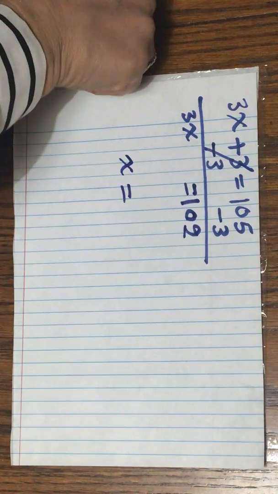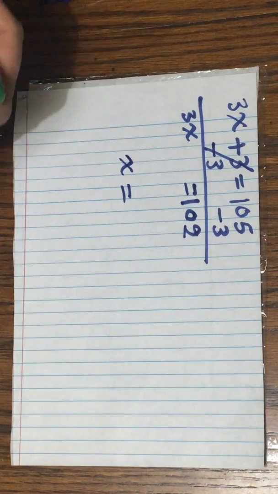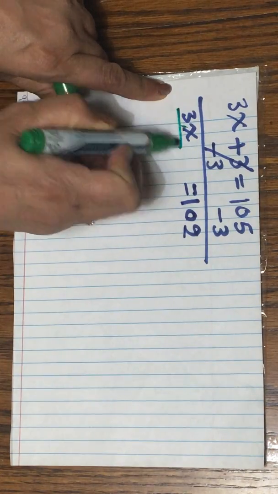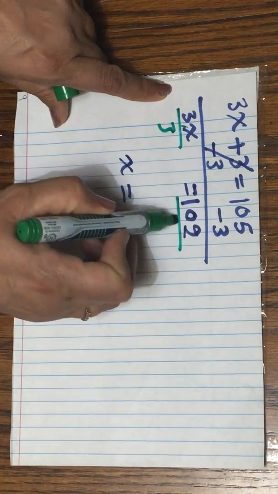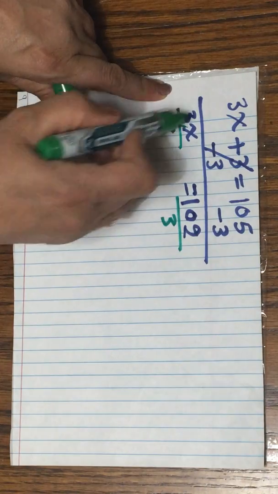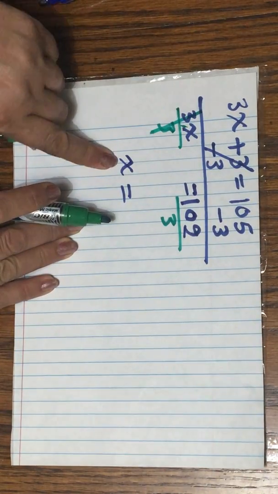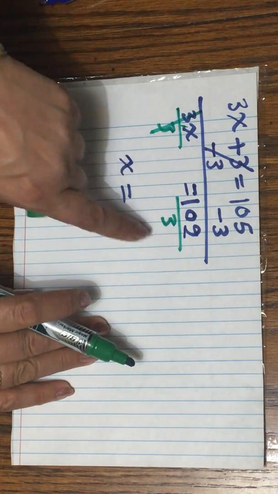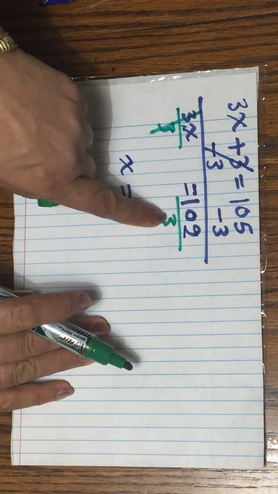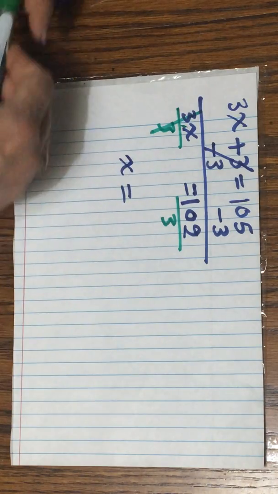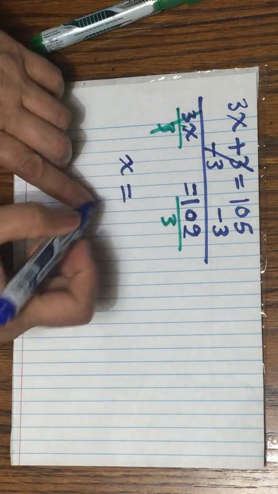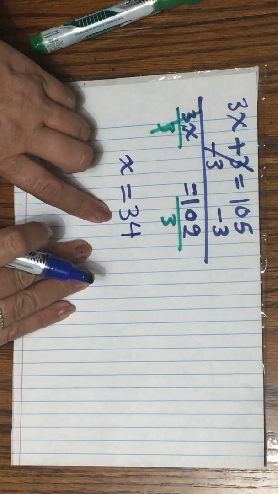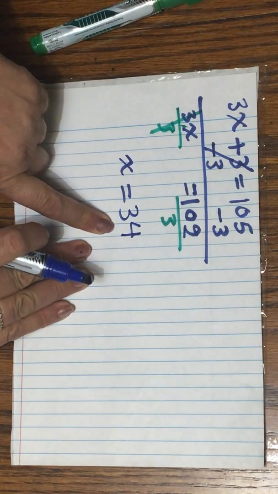So the opposite of multiplication, I have 3 times x. The opposite of multiplication is division. So I'm gonna divide both sides by 3. Now cancel out the 3. I get x. Now simplify 102 and 3. So we're gonna get 34. So x equals 34. This is the first number.